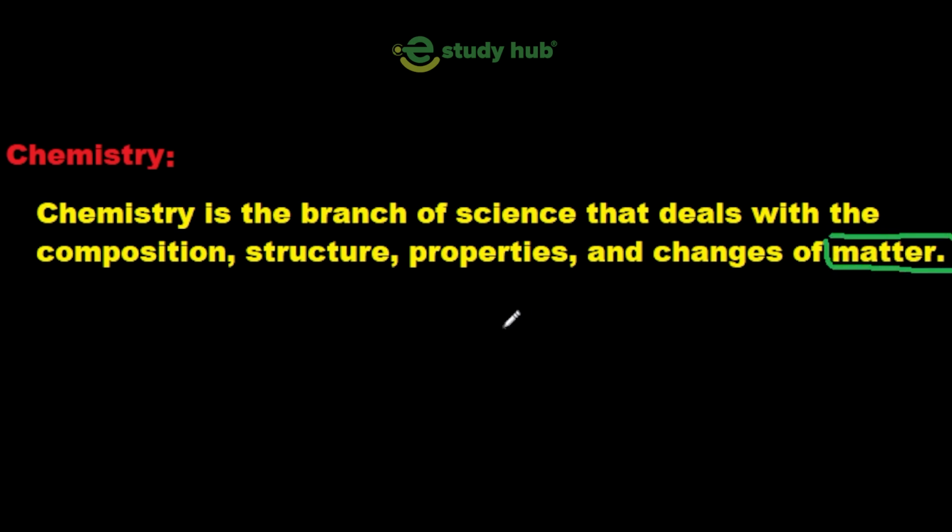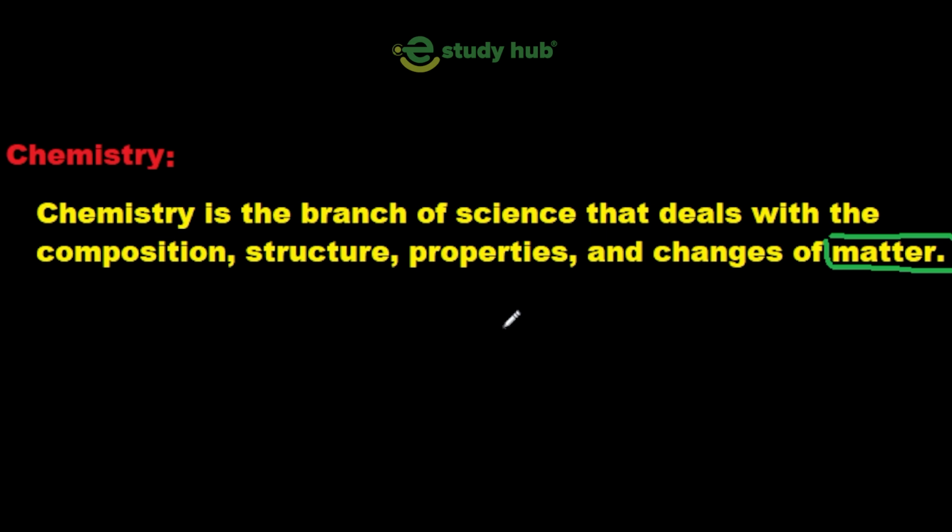So what is matter? Matter is anything that has some mass and occupies some space. But we will discuss the structure and composition of matter in chemistry. Matter is made up of different atoms. So we'll discuss atoms.